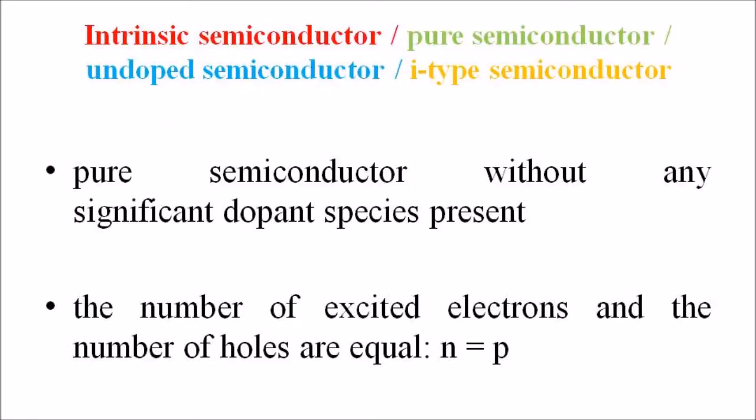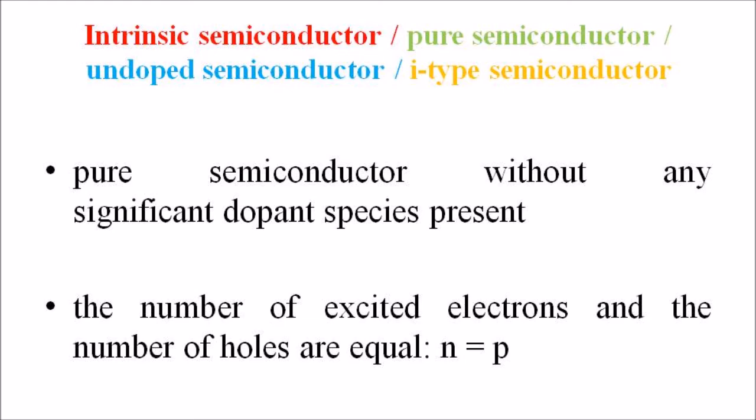So my dear students, in this lecture we introduced the term intrinsic semiconductor. The intrinsic semiconductor is the purest form of the semiconductor, and its conductivity becomes zero at room temperature.